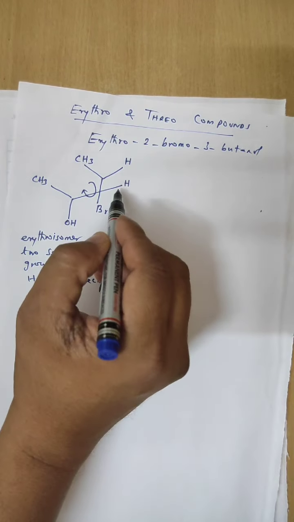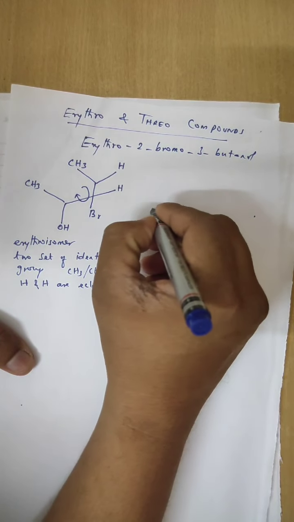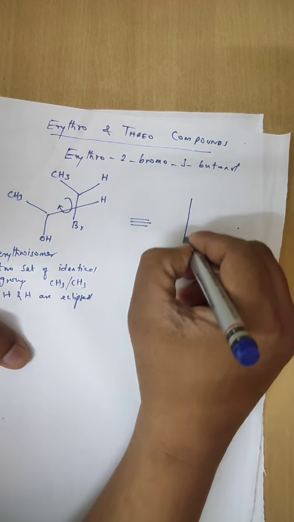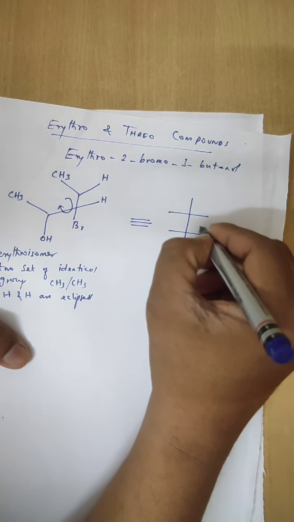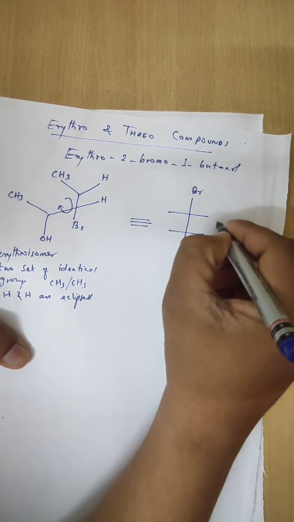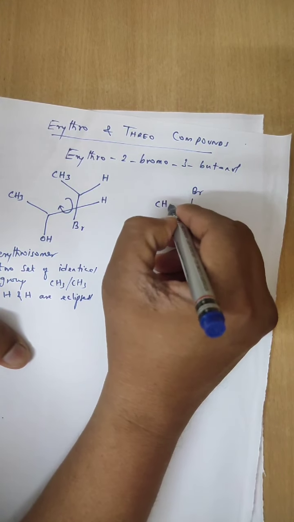Two sets, hydrogen, CH3. So now this can be converted into Fischer: Br, OH, hydrogen, CH3.